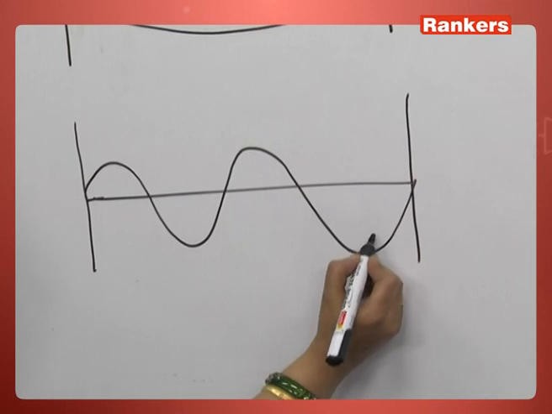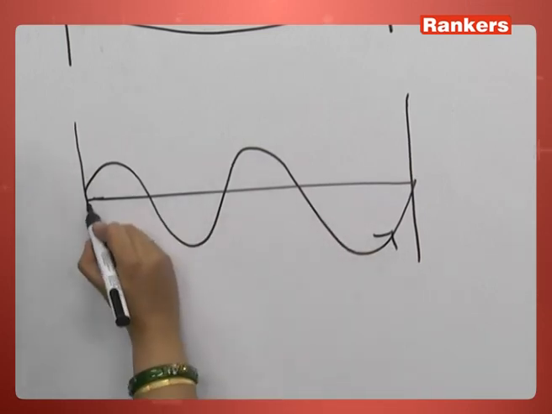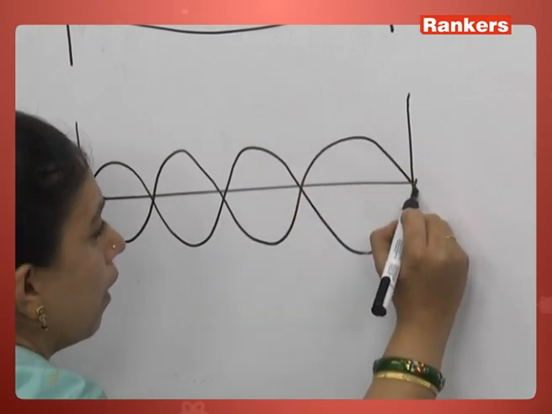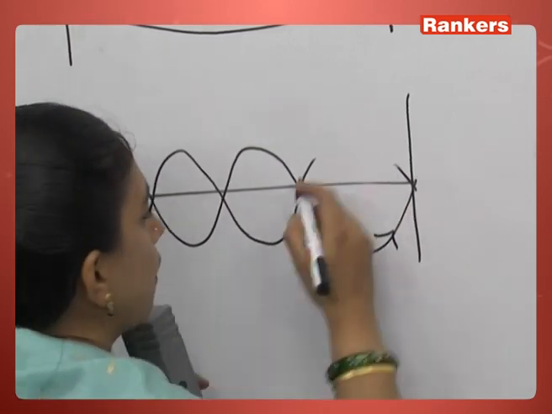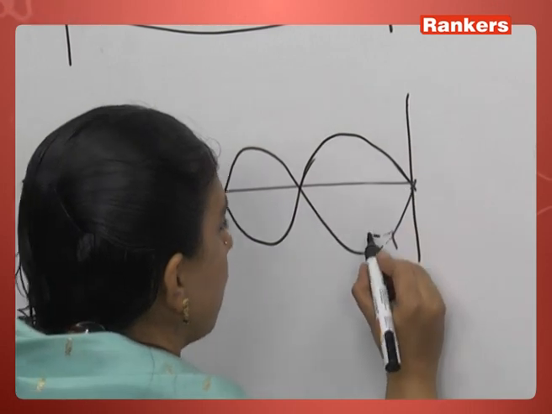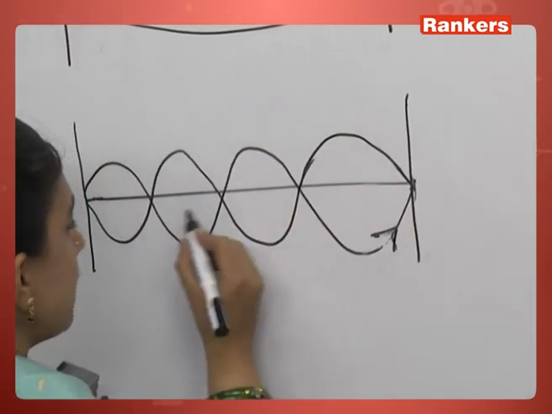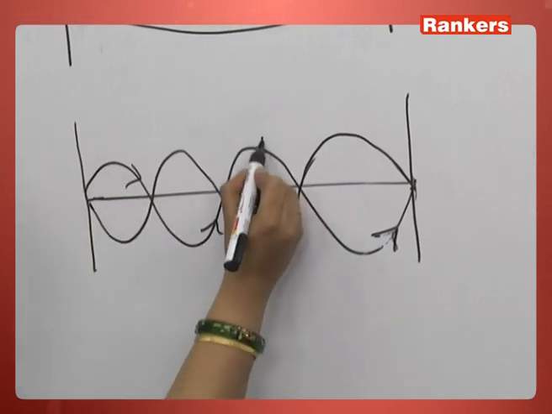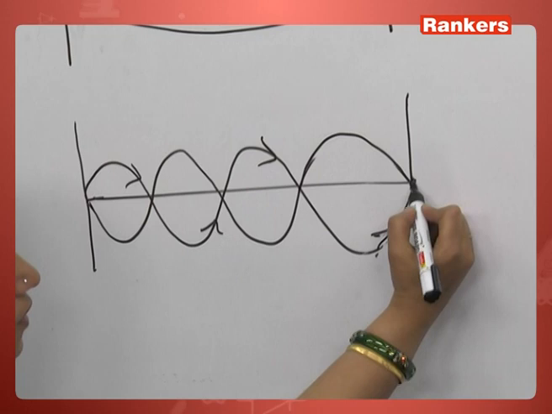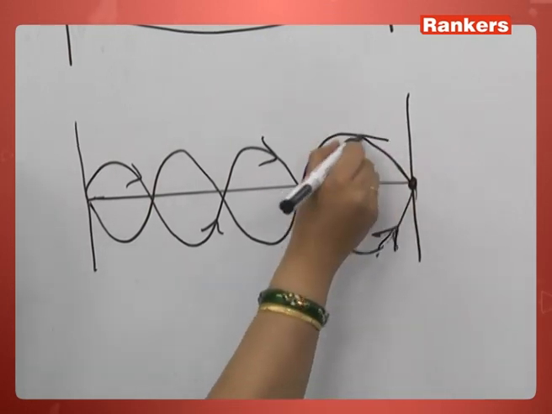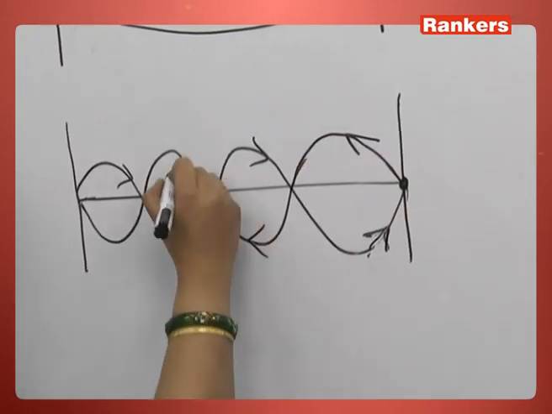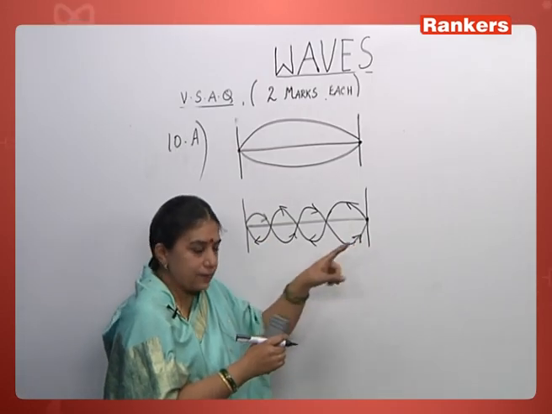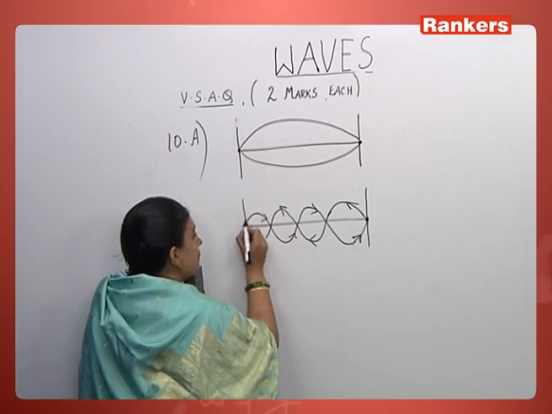A wave is going in one direction and it reflects back. So it's going in this direction. See, let us tell this wave is going like this. It's going like that. At this fixed end, it suffers reflection, a phase change of pi, and it is coming back like this. So actually, there are two progressive waves provided they have the same amplitude.